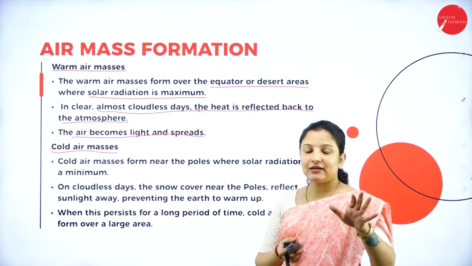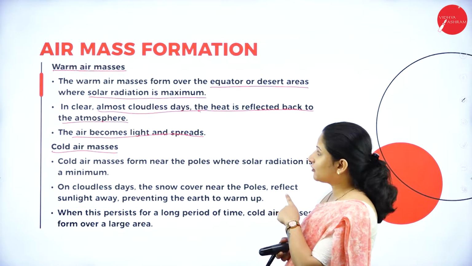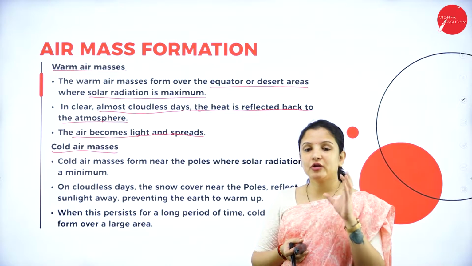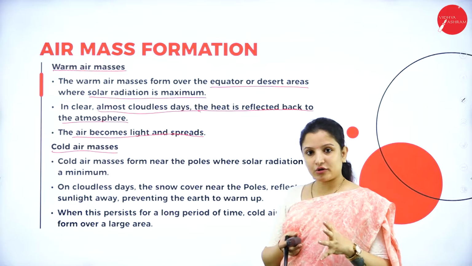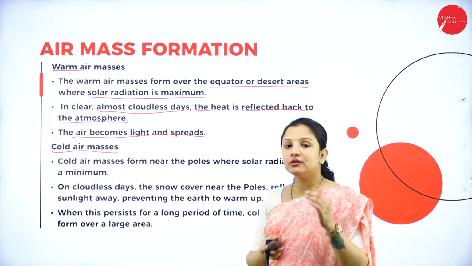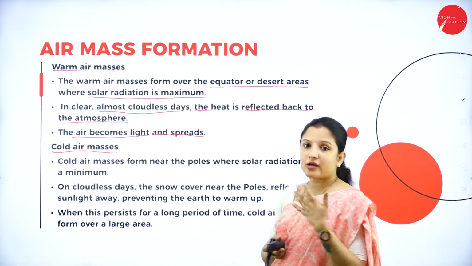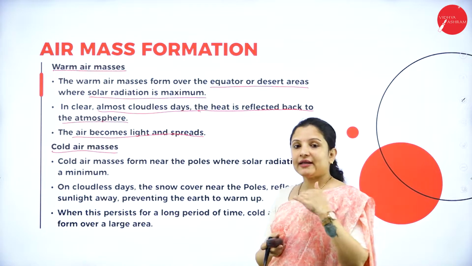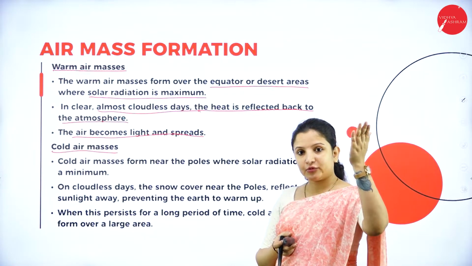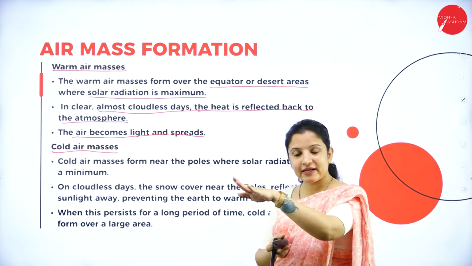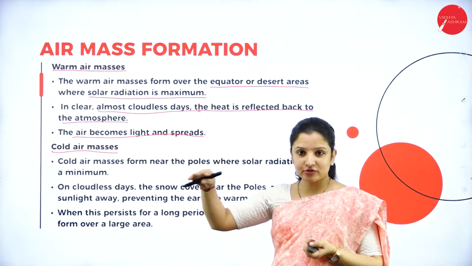It flows easily. Why do these air masses flow easily? Mainly because of the warmness of the air, right? Because they receive more sunlight. As they receive more sunlight there, and also in some cases if the sky is clear, that is, if there is not much cloud formation, at that time what happens? Some amount of heat is circulated back to the atmosphere. Therefore, the airflow will decrease and the airflow will be a stagnant continuous process here.